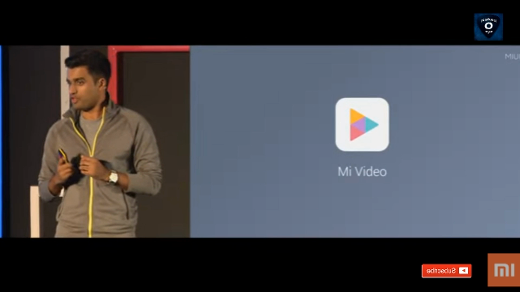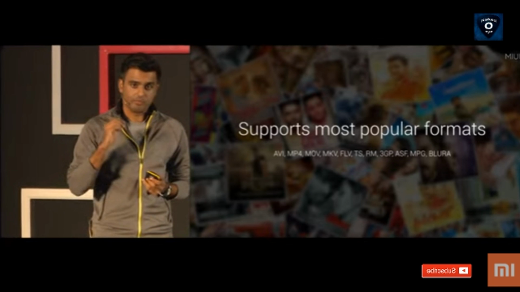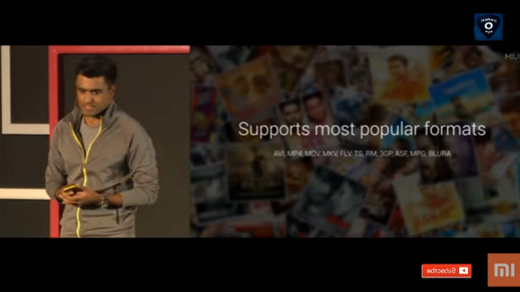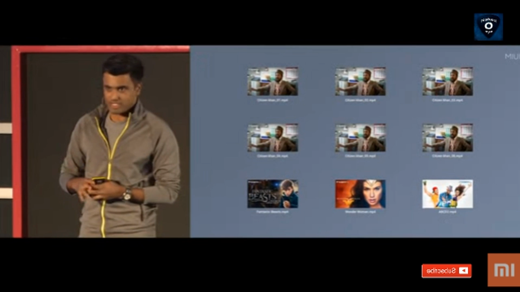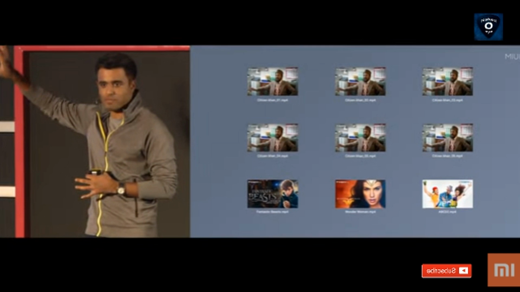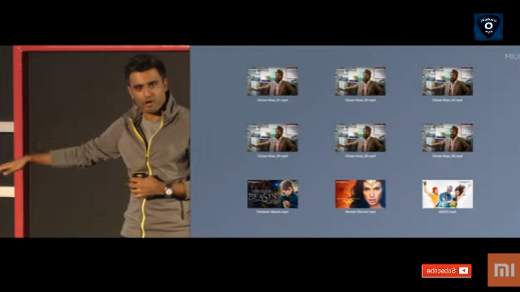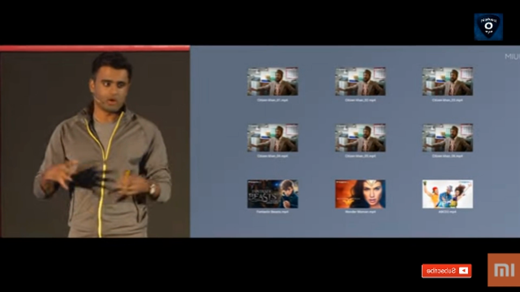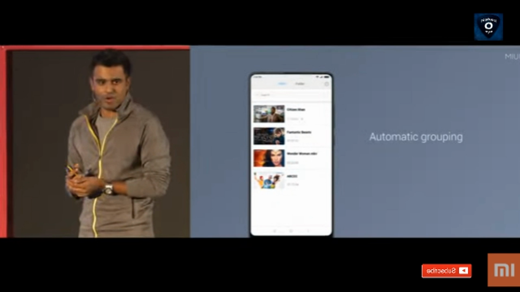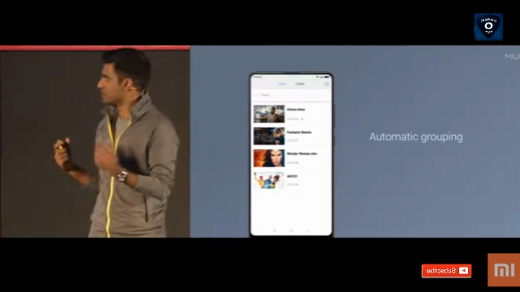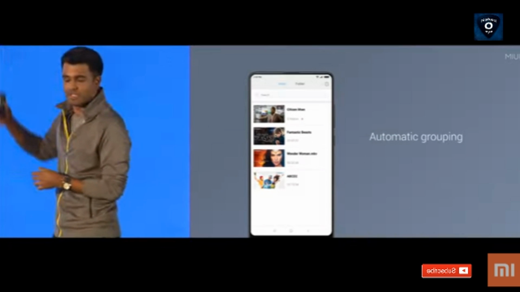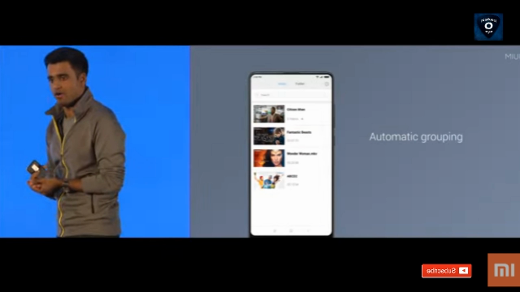Next, I want to talk about the new Mi Video app. So the video app now supports many, many more popular video formats. We have another cool feature. Let's say you have a whole bunch of different videos on your phone. We know that the top 6 here are from a TV show, the bottom here are different movies, but in a normal video player, they would all show up kind of in this haphazard jumble. So the new Mi Video app will automatically group these items that are similar to make it much easier to browse, right? All of those 6 episodes are now in a single tile,